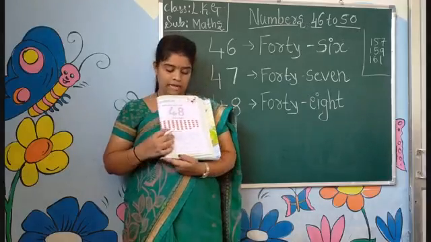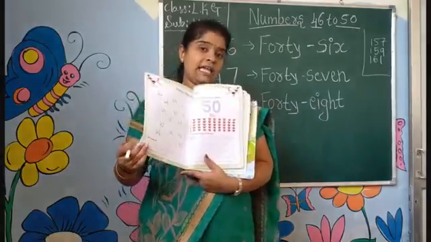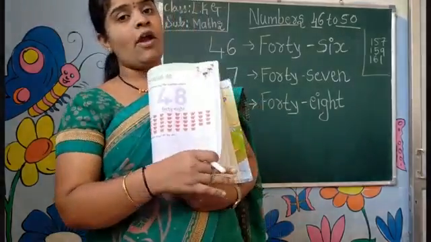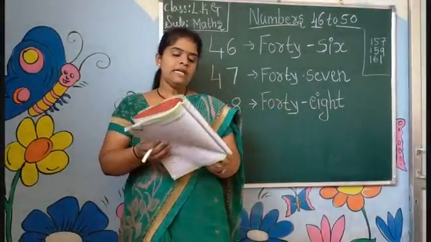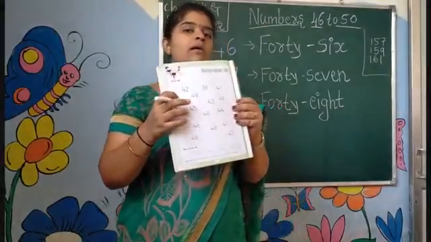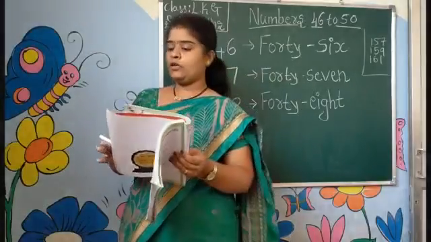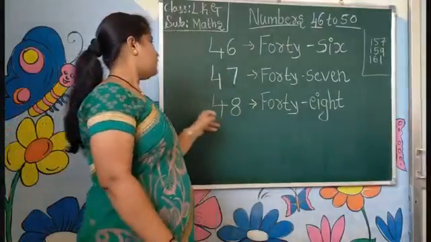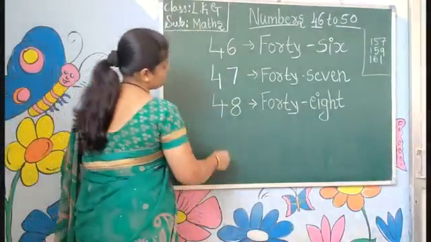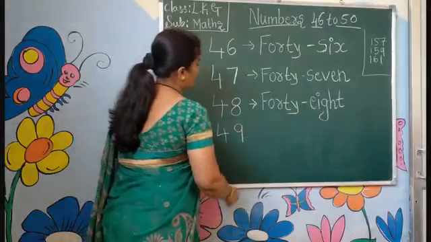Very good. Like this, we have to trace the number 48, and after finishing your tracing, you have to say number 48. Here you have to circle the number 48 and below you have to write the number 48 without seeing. After the 48, which number will come? That is the 49.